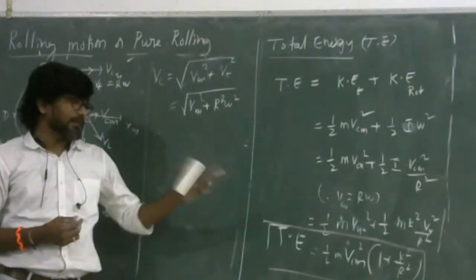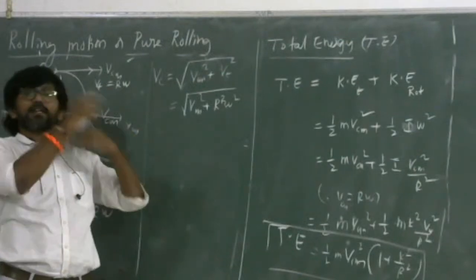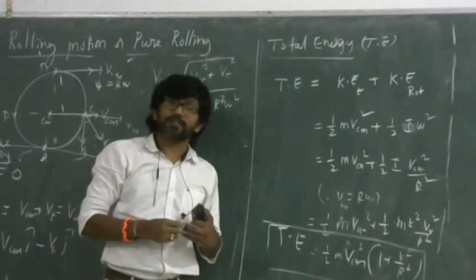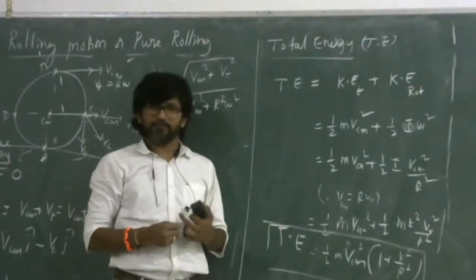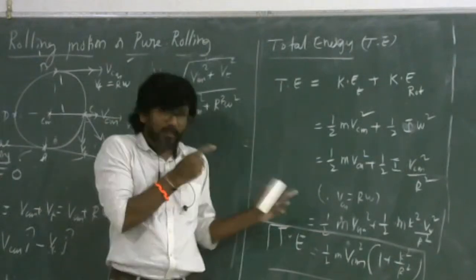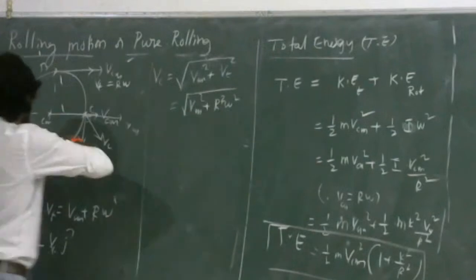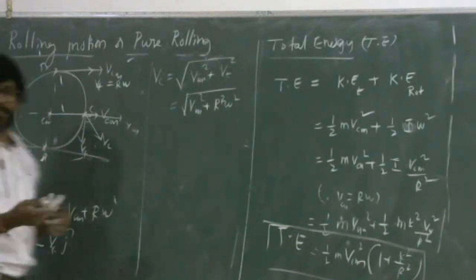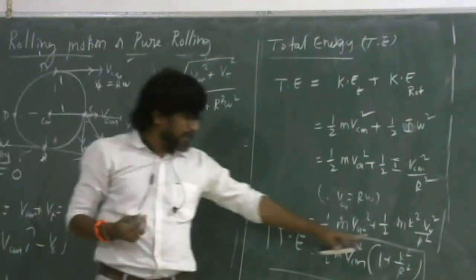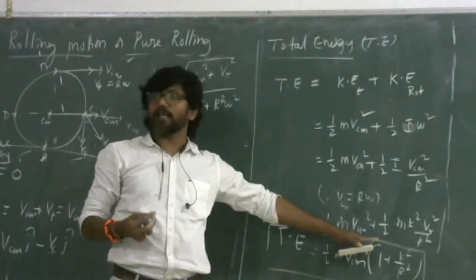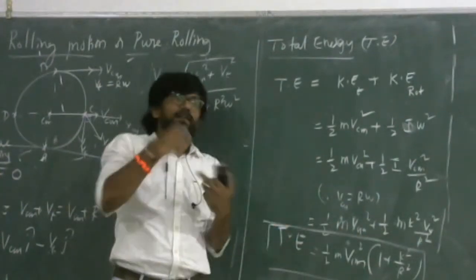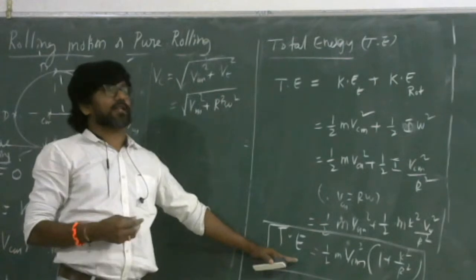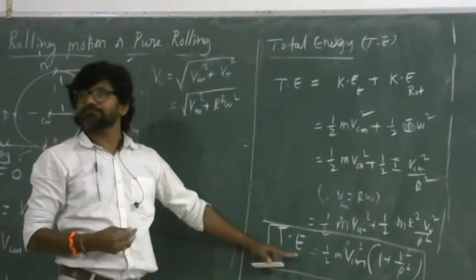Got it? K will be different in different cases. If you consider the disc rotating about its center, what is the moment of inertia for a disc? Half m r square. So k square will be equal to r square by 2. If rolling is considered as rotating about the tangent axis, there is a different moment of inertia, so accordingly k will change. So k is the radius of gyration that you can take for different objects. For the rolling motion of a disc or sphere or other objects, it will take a different value. Okay? This is the general expression for the total energy of any rolling body.